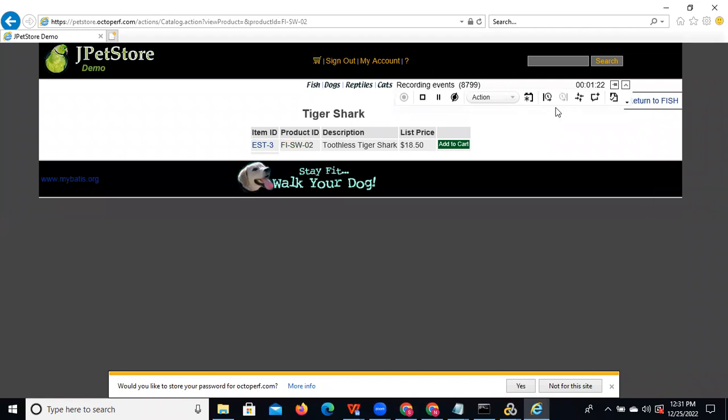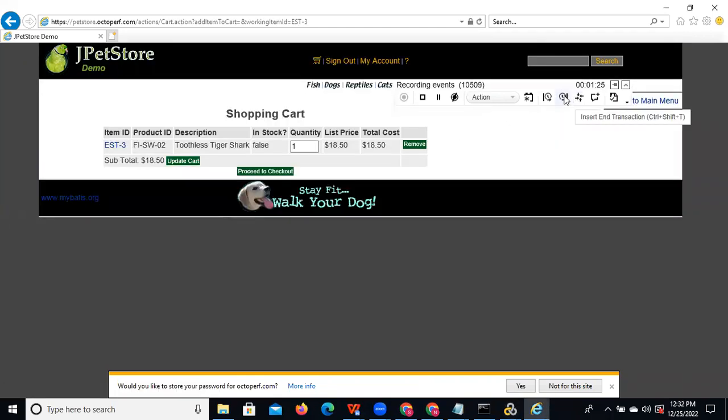After that, next step, what do we need to do? Add to cart. You can give the transaction name as add to cart. Start transaction, you can give it as add to cart, and end the add to cart. Okay, I ended add to cart also. Next step, what can we do?